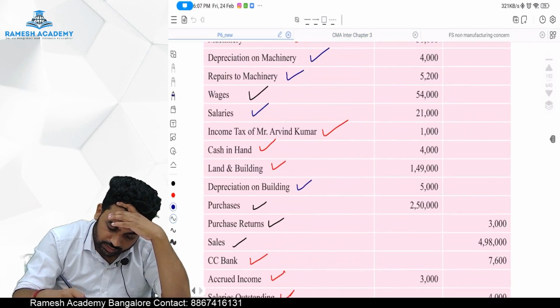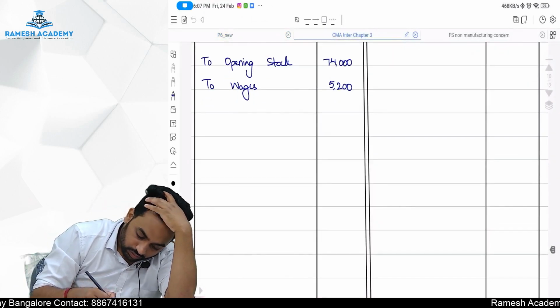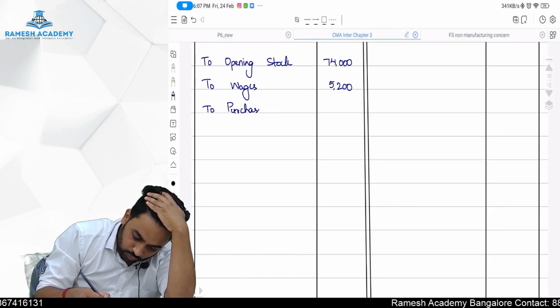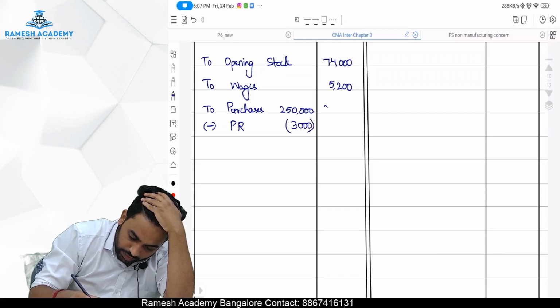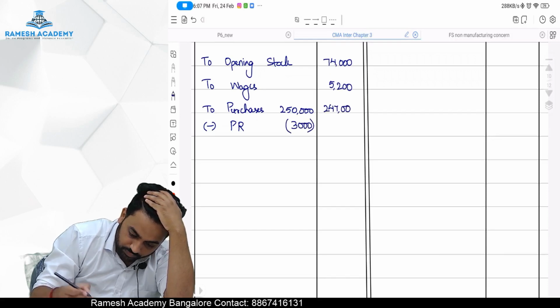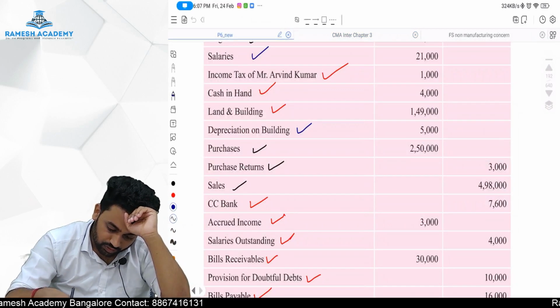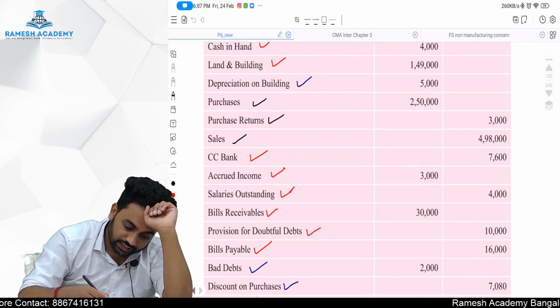Going further, there is a purchase returns. To purchases, 2,50,000 minus purchase returns 3,000, which will come to 2,47,000. Okay. Next there is a sales. So by sales 4,98,000.